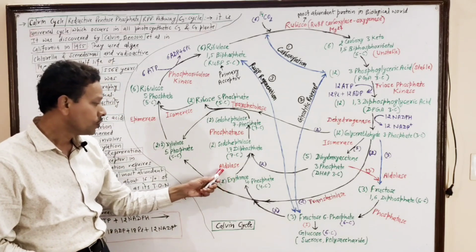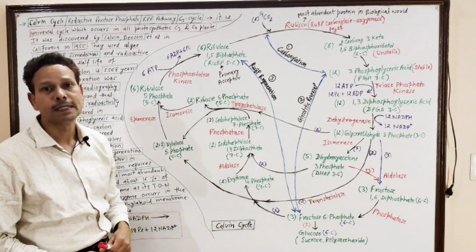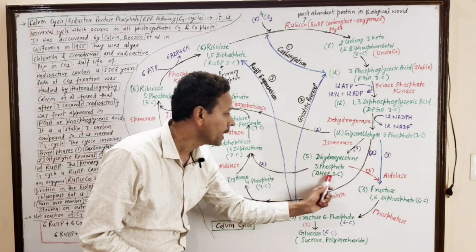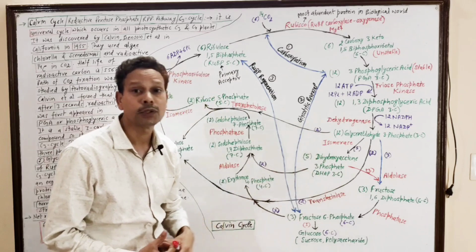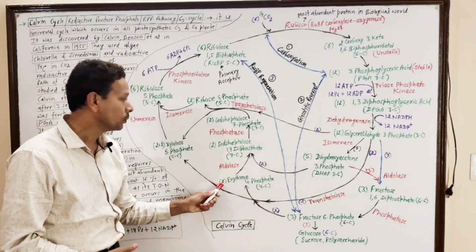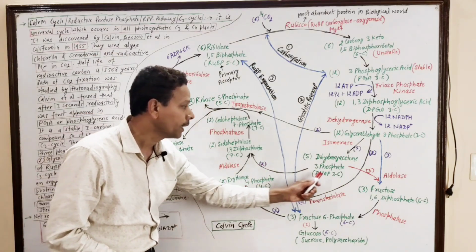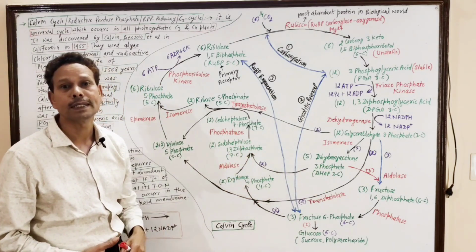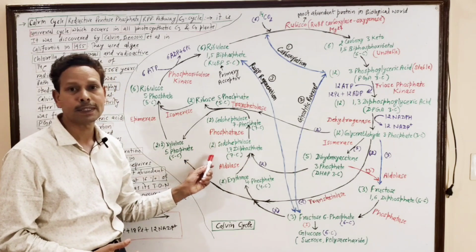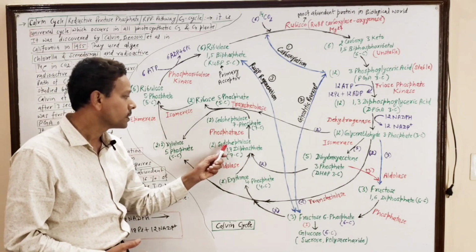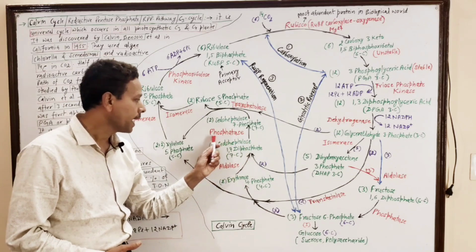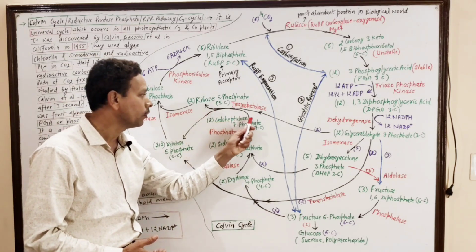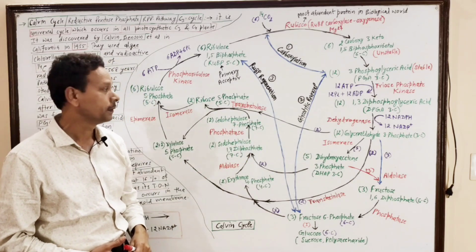Note down, 2 molecules of erythrose and 2 molecules of DHAP, dihydroxyacetone phosphate. 2 plus 2, 4 carbon and 3 carbon, means a 7 carbon compound, that is sedoheptulose, and these are 2 molecules. These 7 carbon compound sedoheptulose 1,7-bisphosphate produce 2 molecules of sedoheptulose 7-phosphate.